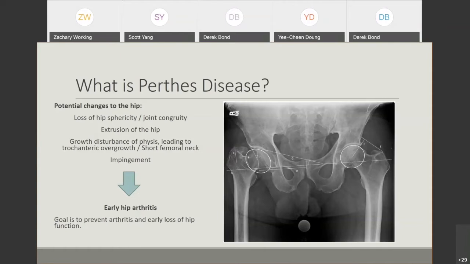So you get trochanteric overgrowth. It leads to impingement of the hip. And ultimately, for those that remodel poorly, you can have very early hip arthritis and the need for a total hip arthroplasty, even in your 20s or sometimes even younger. So the goal really is to prevent debilitating hip arthritis, give them back some function without arthroplasty, and prevent loss of early hip function.